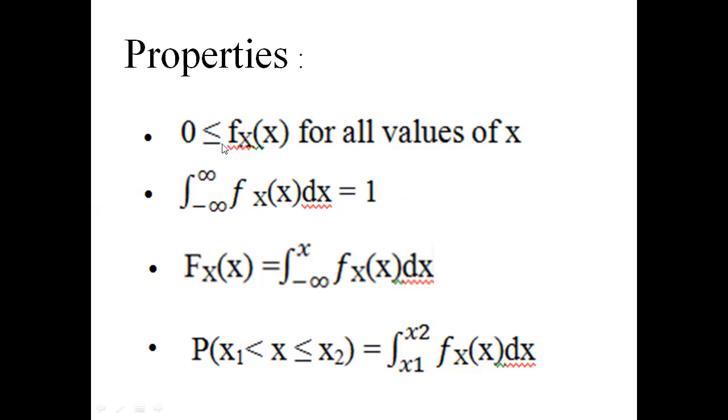See this second property. This is a very important property. It is used to check whether the given function is a valid probability density function or not. This is also taken as the relationship between the distribution function and the density function. Suppose in the problems the density function is given, find the distribution function, or the distribution function is given, find the density function. In that type of problems we use this relationship. Okay, thank you.